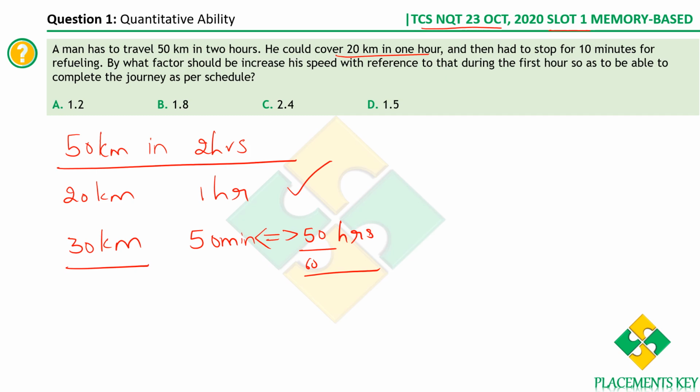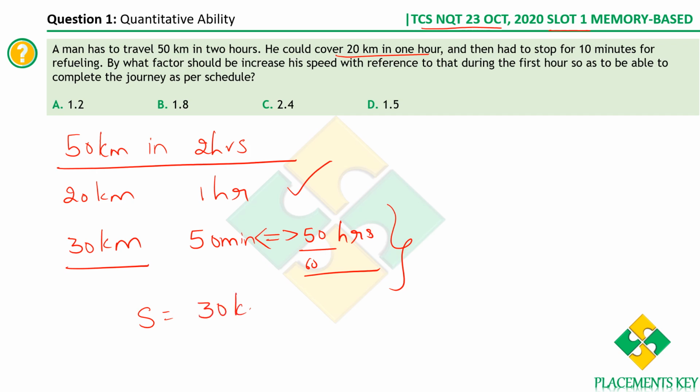What they are saying is, what is the speed at which he has to travel to cover so much distance in so much time? We know distance and we also know time. So what is the speed? Right now, if he travels at 20 kilometers per hour, he can surely not achieve his target. So what should be his speed now?